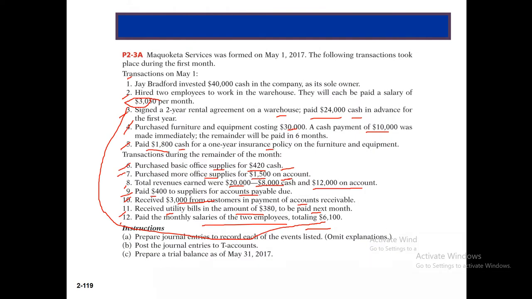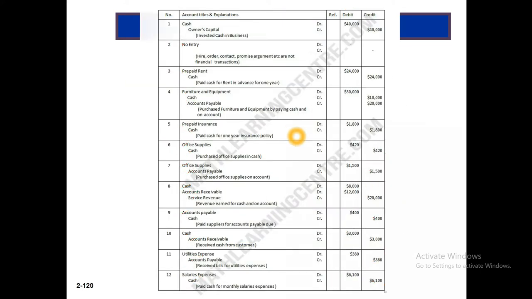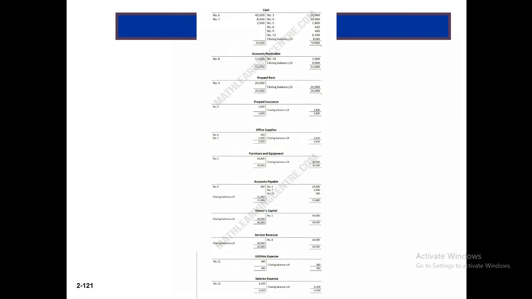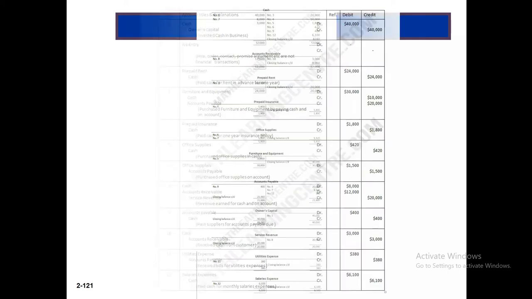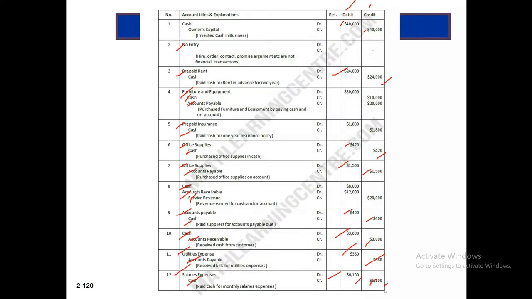Now, we need to post the journal entries to T accounts. That means T form. So this is the T form, cash. All cash debit balances will be on the debit side. In T form, this is cash.